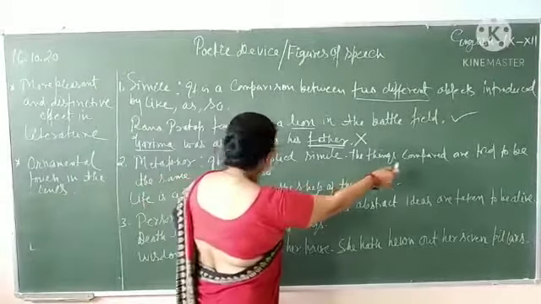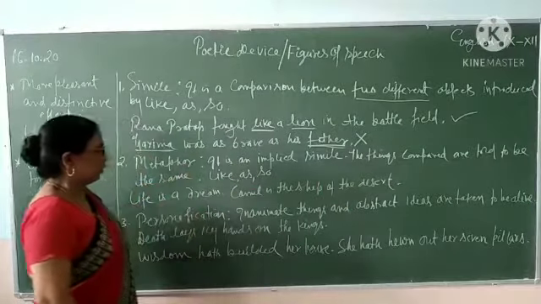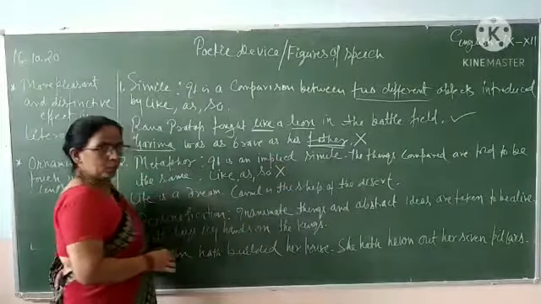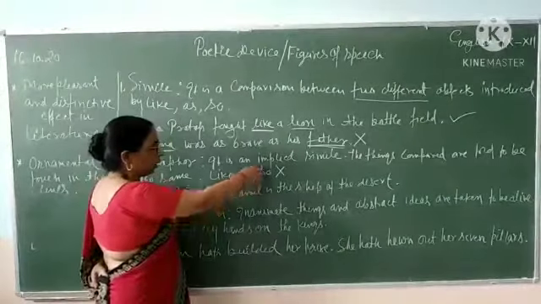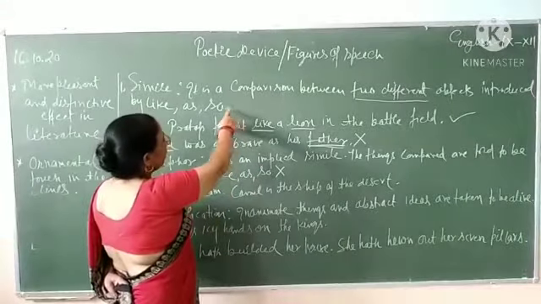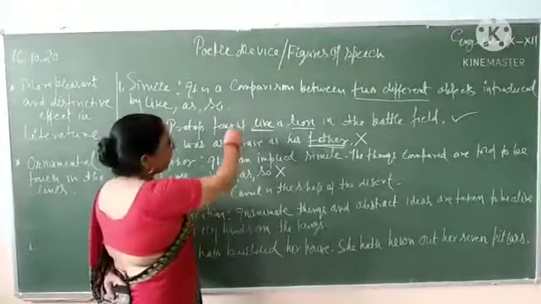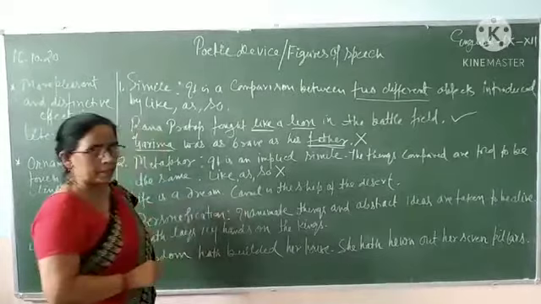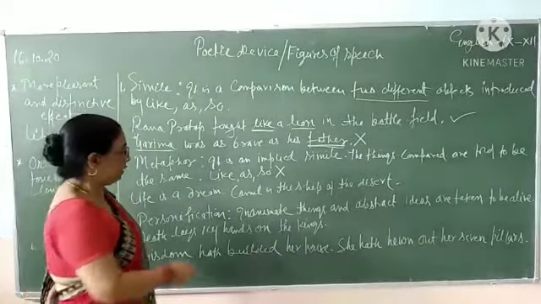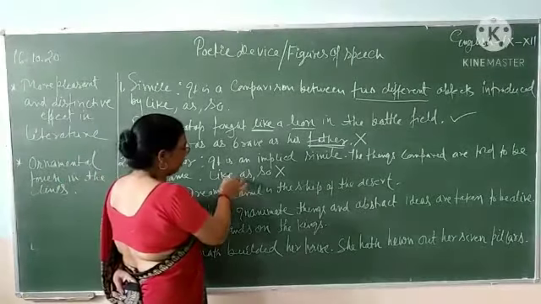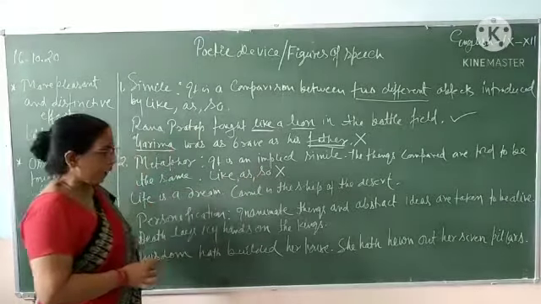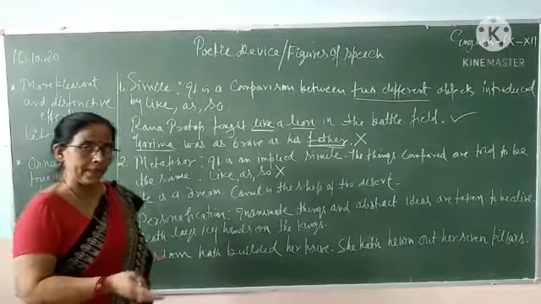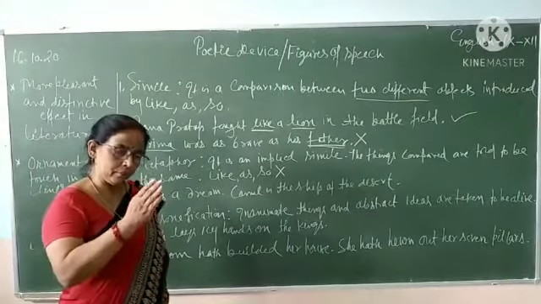The things compared are told to be the same, and like, as and so are not used. You cannot take the help of like, as, so in metaphor as you take in simile. In simile we take the use of like, as and so, but in metaphor the things will be compared, but without seeking help of like, as and so. And the things compared are told to be the same. They are not like, they are not as. They are same.